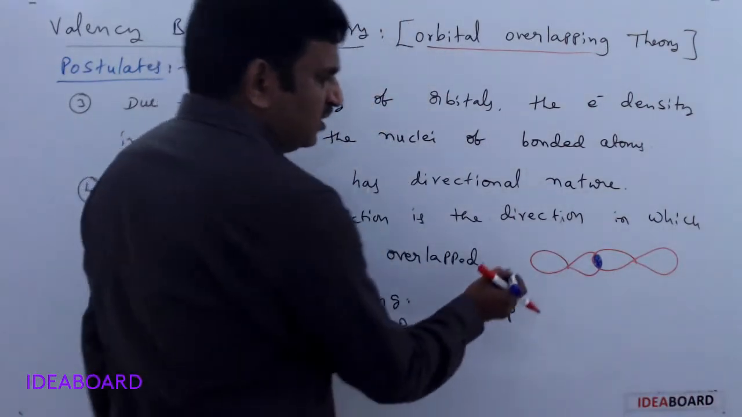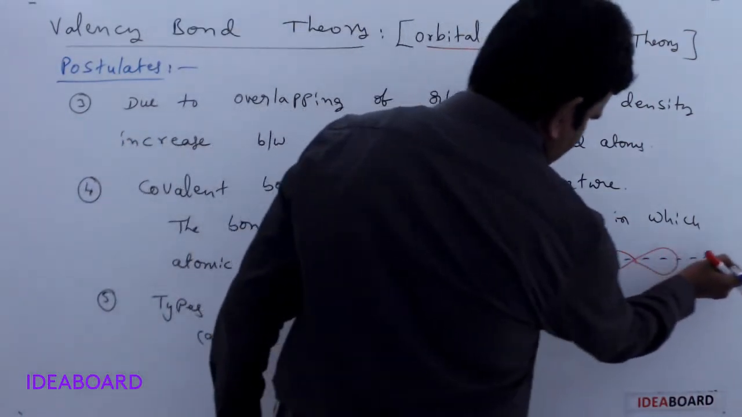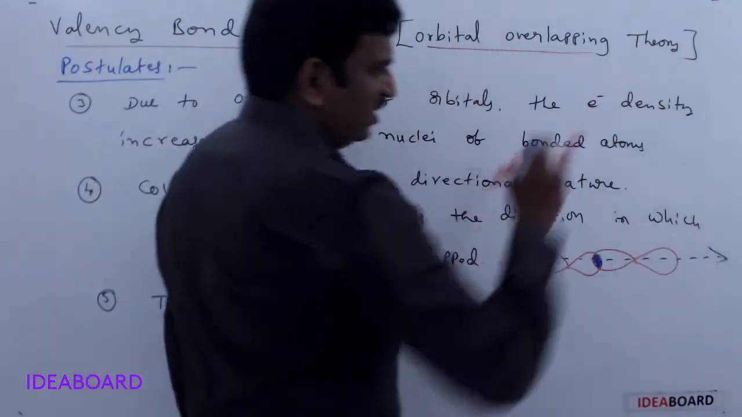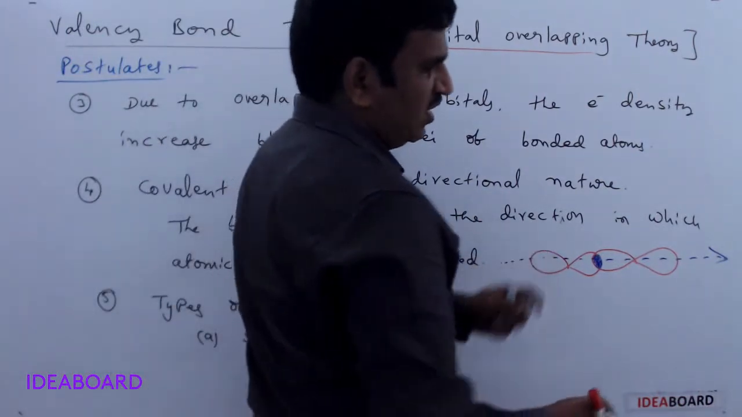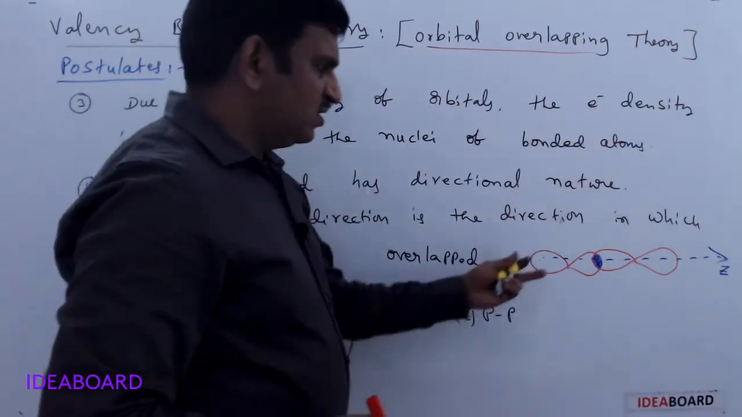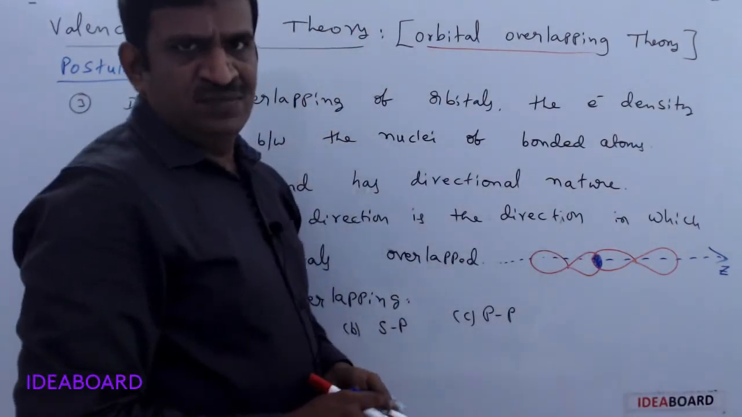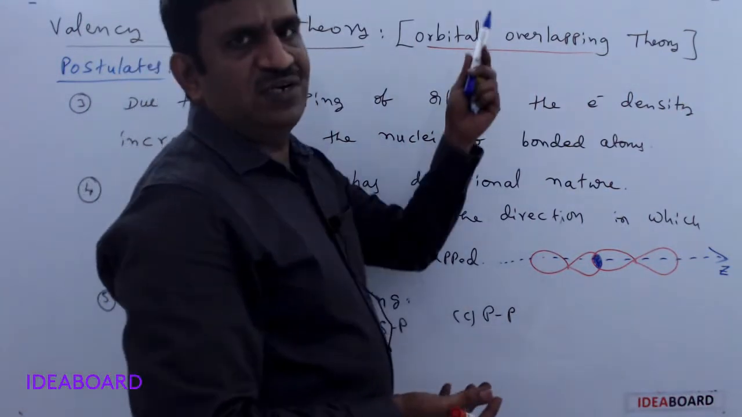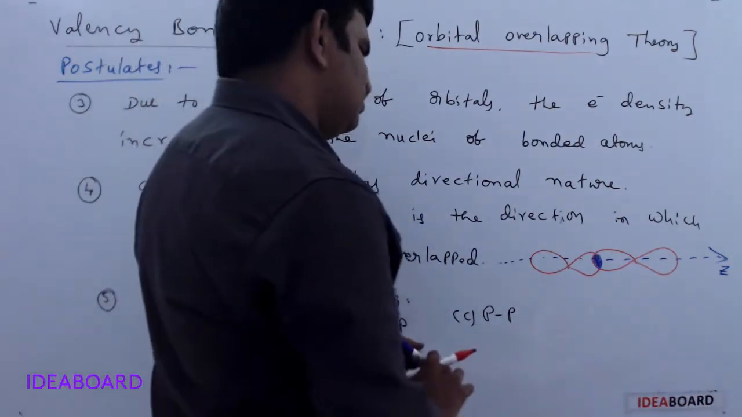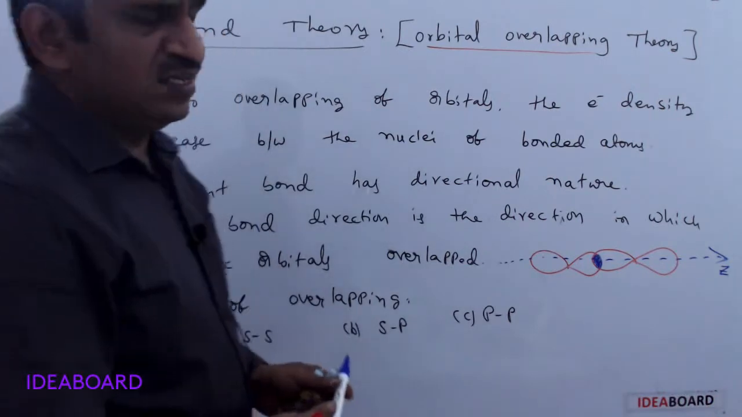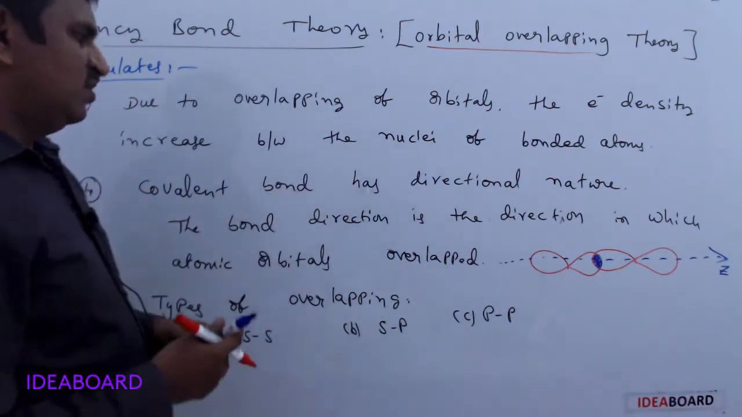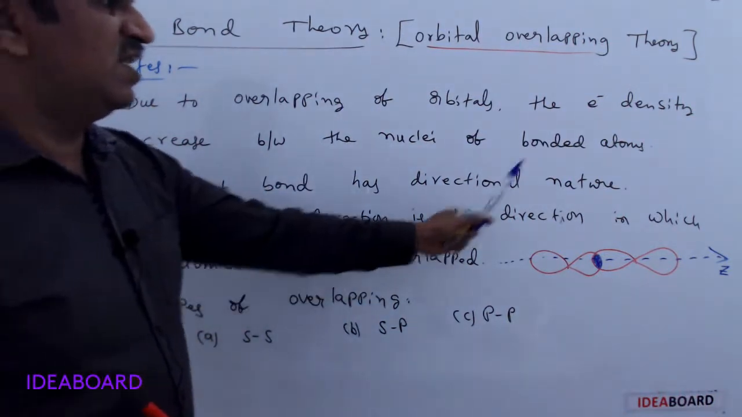When they are overlapping along this direction, we call it the internuclear axis. Suppose the internuclear axis is the z axis, then the covalent bond is formed along the z axis only, and electron density is present along the internuclear axis only. We can't get electron density above the internuclear axis, or along the y-axis or x-axis. For any molecule, based on the overlapping only, we get the covalent bond.